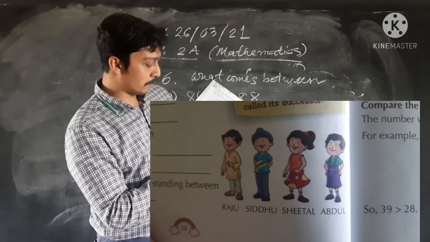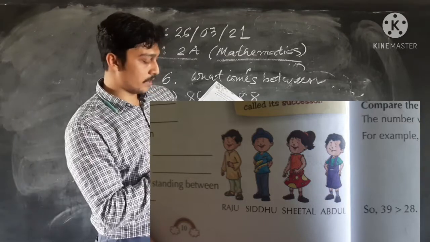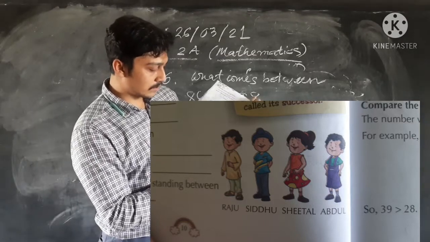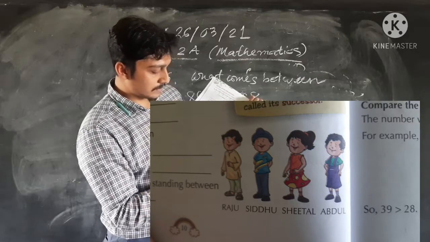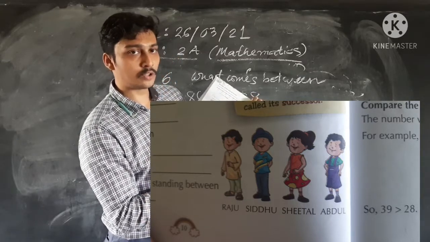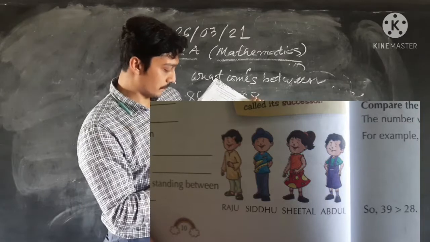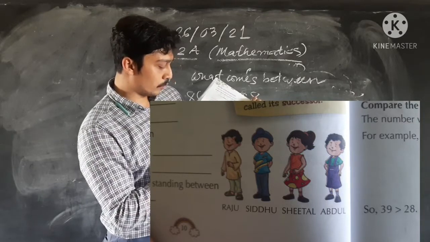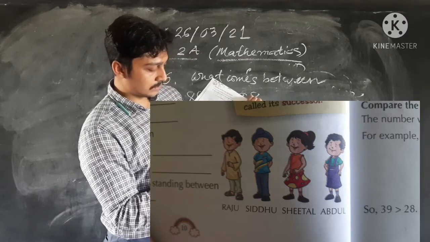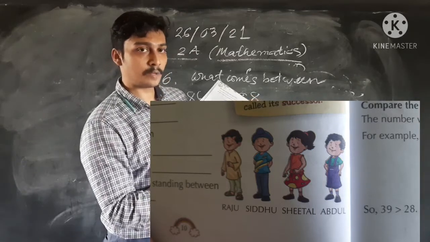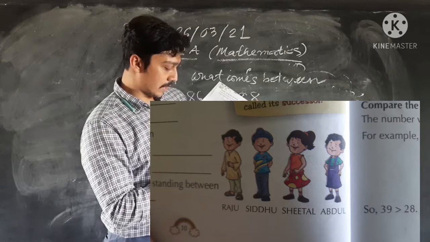Who is standing between Raju and Sital? You see Raju and Sital. Between them is Sidhu. Sidhu is standing between Raju and Sital. Who is standing between Sidhu and Abdul? Here is Sital. Sital is standing between Sidhu and Abdul.